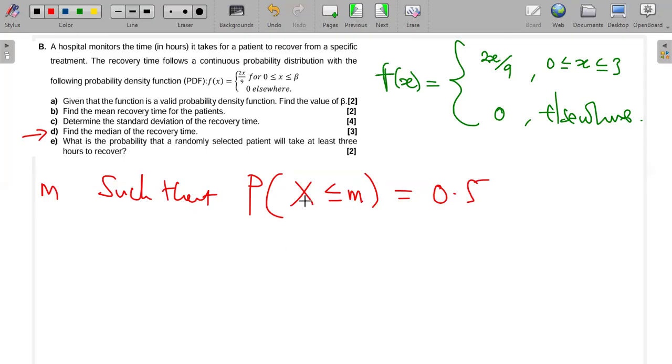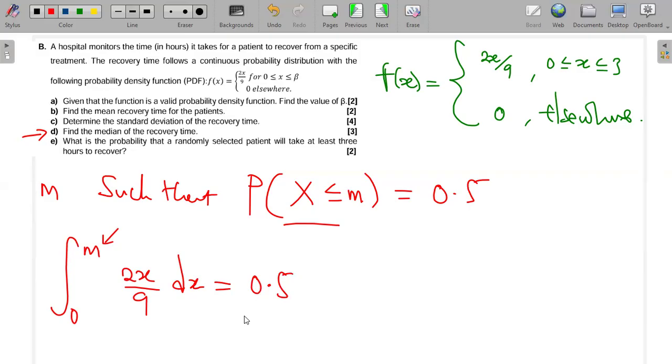So this probability is simply from 0 all the way up to M, because they're saying X is less than M. So it is the integral from 0 up to M, where M is the median that you want to find, of the PDF 2x over 9 dx, and this should be equal to 0.5.